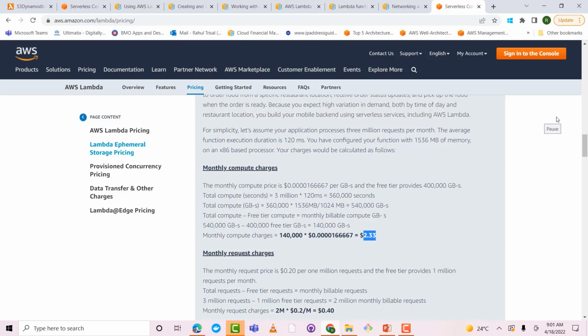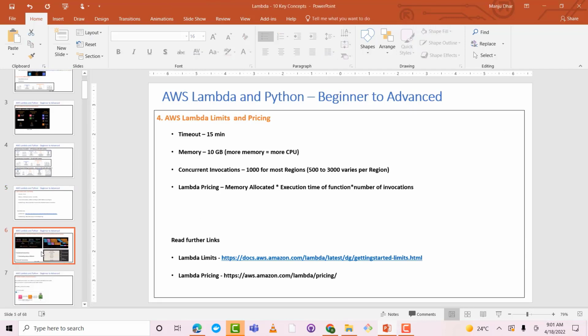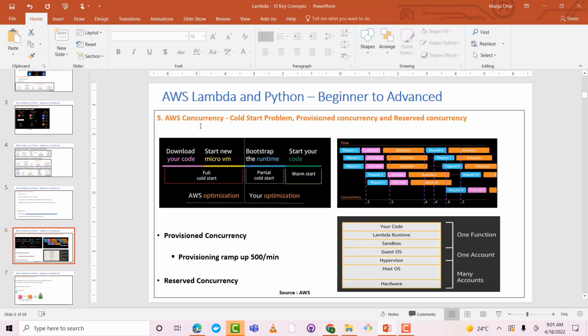That's how you can compute the Lambda invocation charge for an application before you are deciding whether it's the right function for you or not. I'll provide these two links, and next we have AWS concurrency, cold start problem, provisioned concurrency, and reserved concurrency. So I'll discuss this in the next lecture, as this is getting very long.